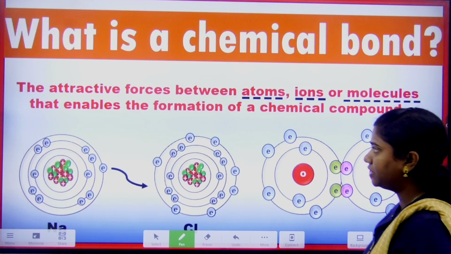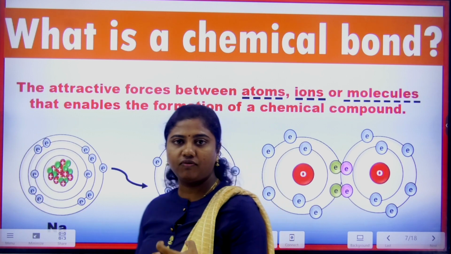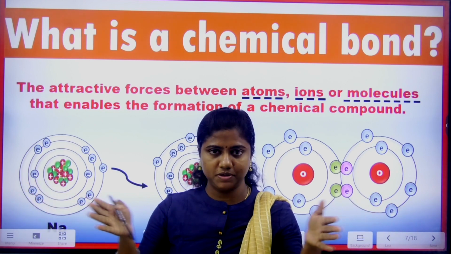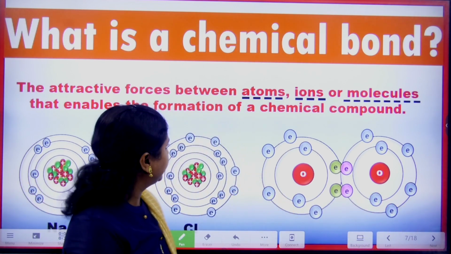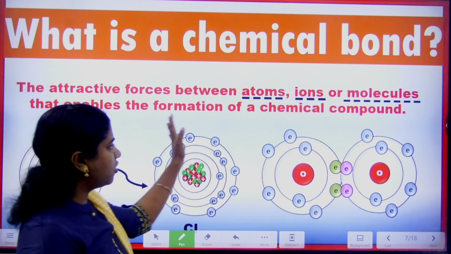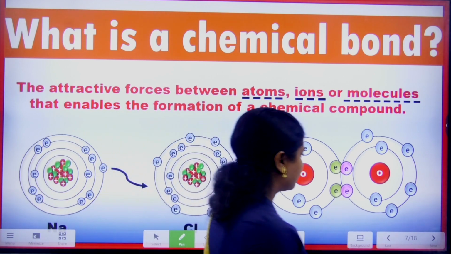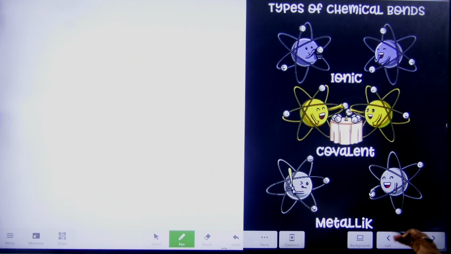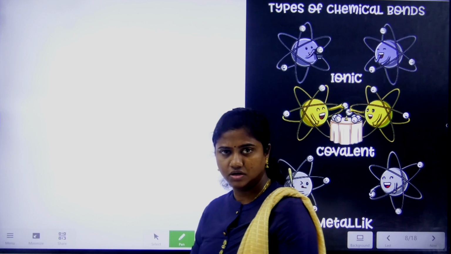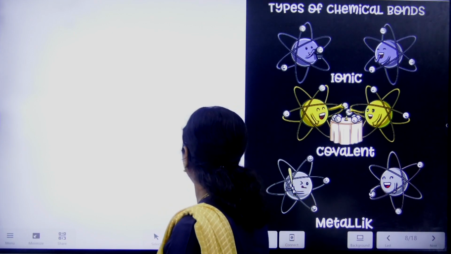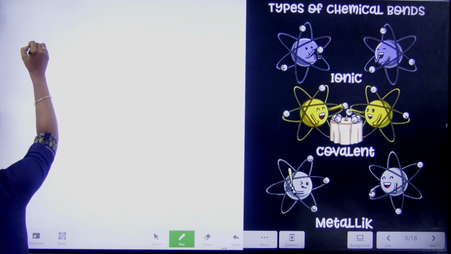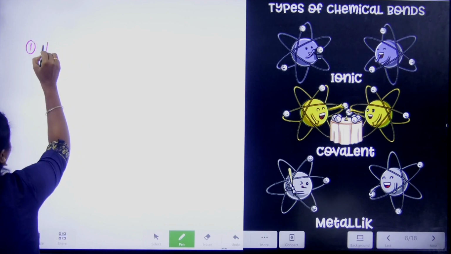So what is a chemical bond? Now we can define that. It is a force of attraction, because if things are together, that means there is attraction. If they are repelling, they can't be together, right? So it is a force of attraction between atoms, ions or molecules that enables the formation of a chemical compound. Now you understood the chemical bonding definition. There are different types of chemical bonds, and among those we are going to discuss today. Here, the first one is the ionic bond.